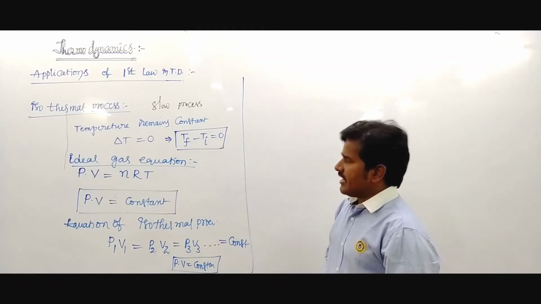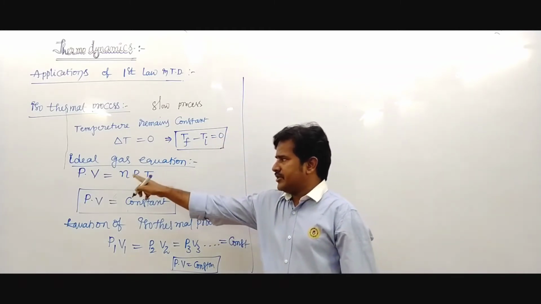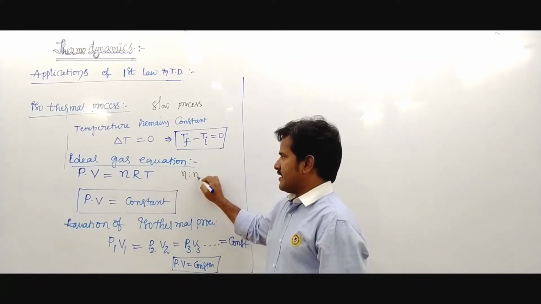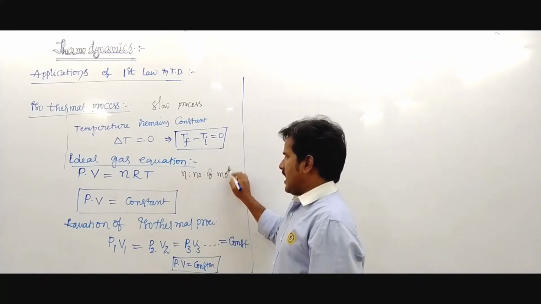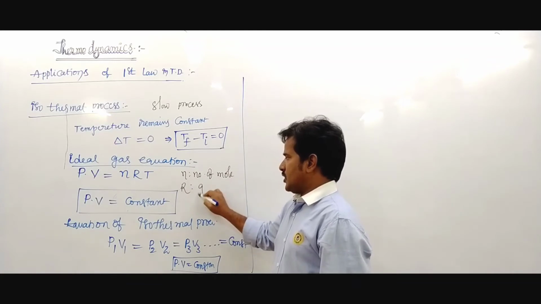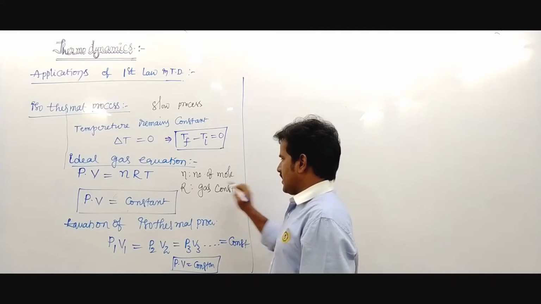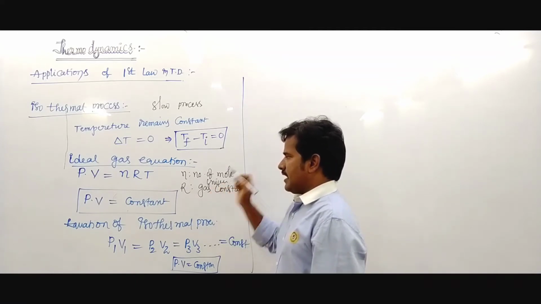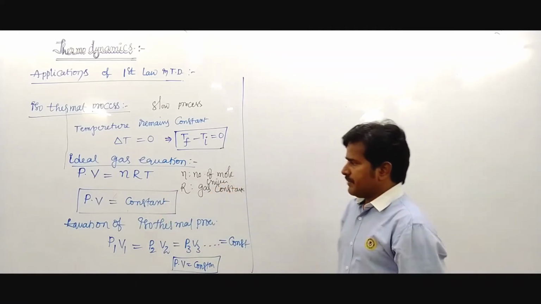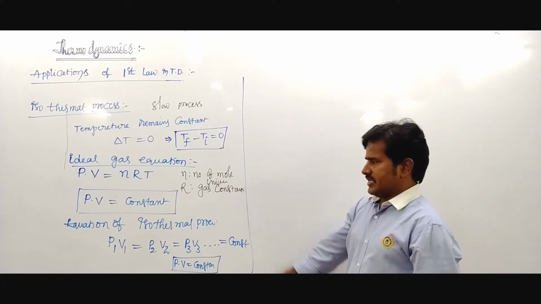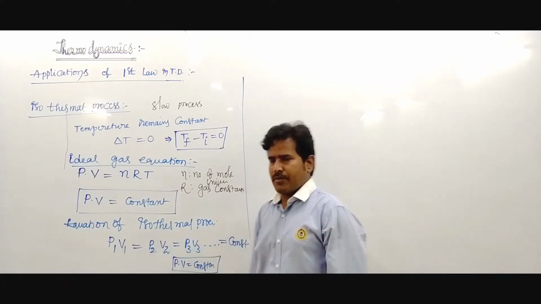So the ideal gas equation is P into V equals nRT. n indicates the number of moles and R indicates the universal gas constant. And P into V equals constant is the equation of the isothermal process.